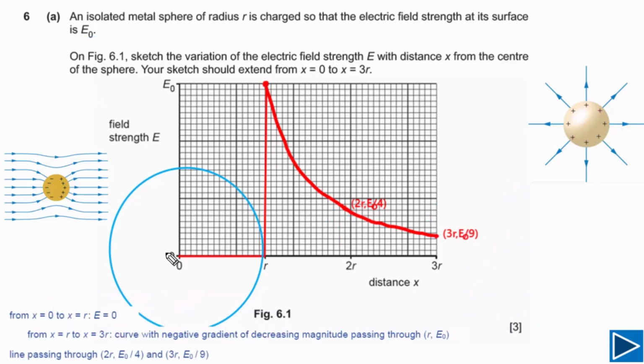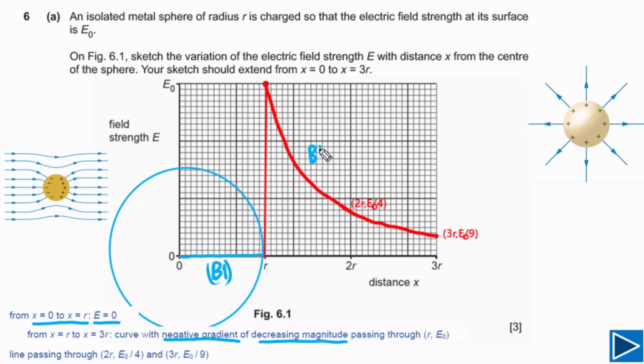Let me explain to you how marks are distributed for this question. If you have shown that from x equal to 0 to x equal to r, the electric field is equal to 0, meaning you have drawn this horizontal line, you will get 1 mark, and this is the B1 mark. The second mark you will get if you have drawn a curve that has a negative gradient of decreasing magnitude, meaning you have drawn the curve like this.